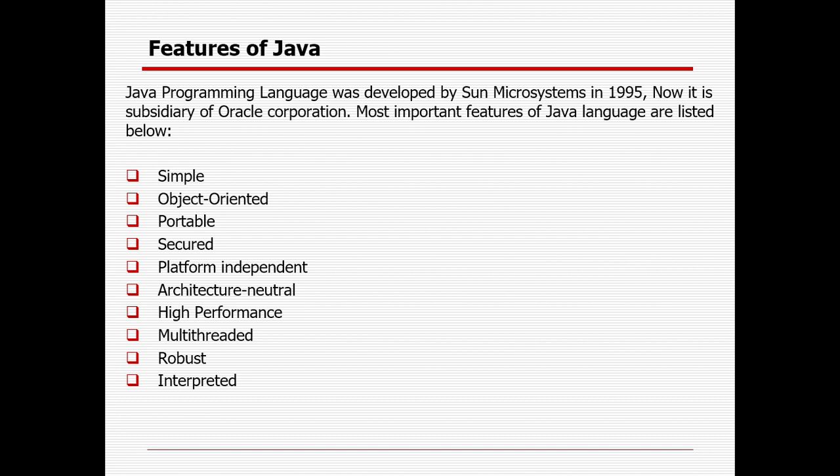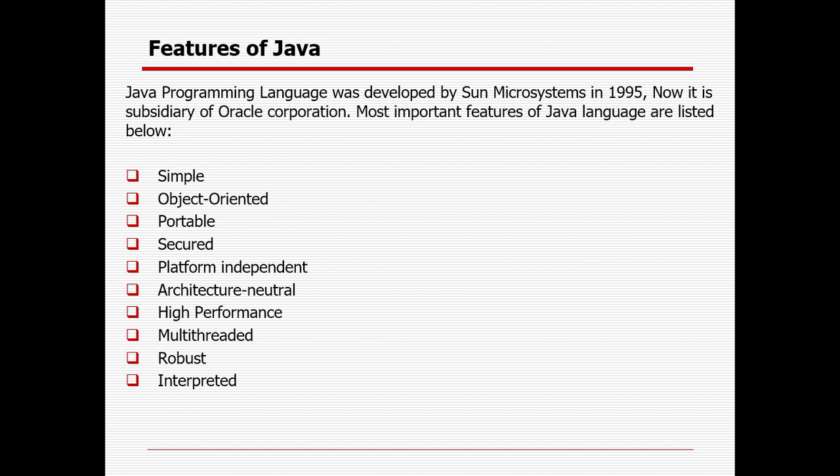So why Java? What are the different features available in Java? You can see I have tried to list all the points here. Java is simple, meaning it's very easy to learn, and the syntax is simple, clean and easy to understand. According to Sun Microsystems, Java is one of the simple programming languages. Then it's object oriented. The object oriented part I will definitely cover in the next two sessions.